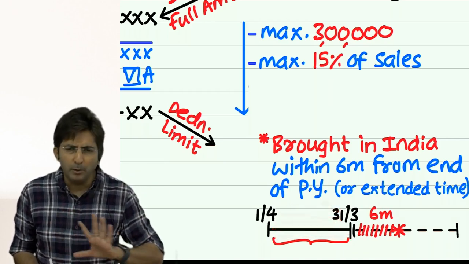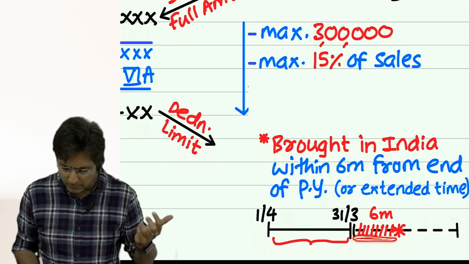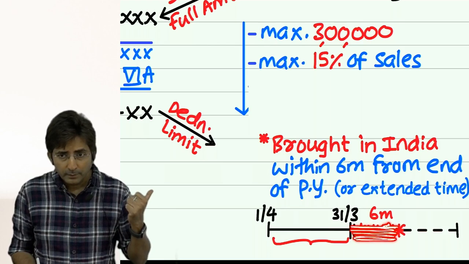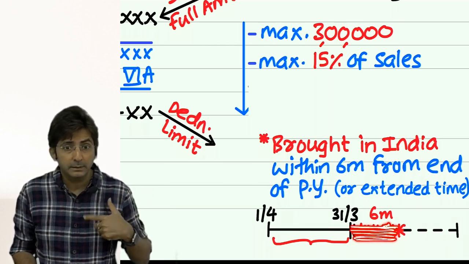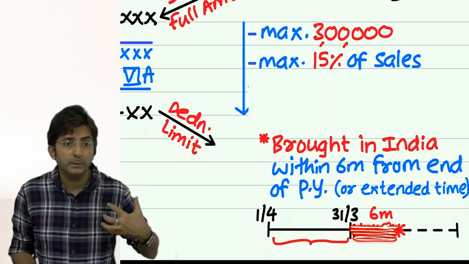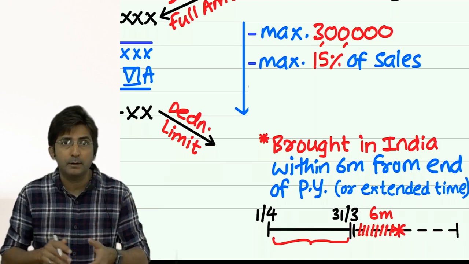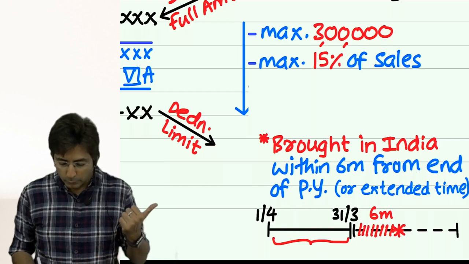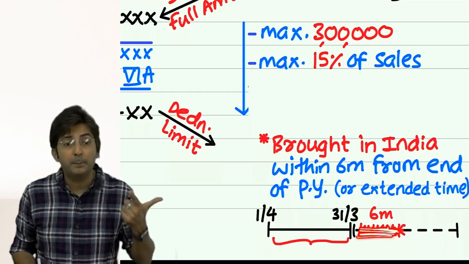But if you are not able to bring it, then you have got 6 months time, 6 months from the end of the previous year. See the language, end of the previous year. We always call our year the previous year because we calculate income for the previous year. So the language should be previous year. So bring it within 6 months from the end of the previous year.